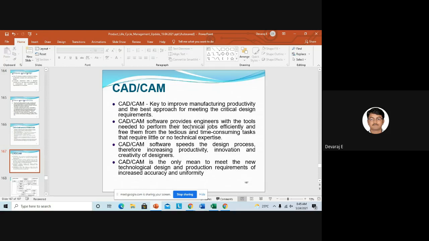Then CAD/CAM software provides engineers with the tools needed to perform their technical jobs efficiently and frees them from tedious and time-consuming tasks that require little or no technical expertise. By using these tools, we can design the model, perform the analysis, and see whether this design is okay with respect to the customers, whether it can sustain the load and meet the customer needs.